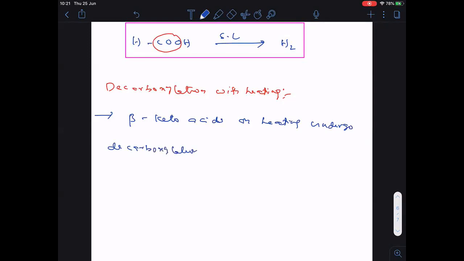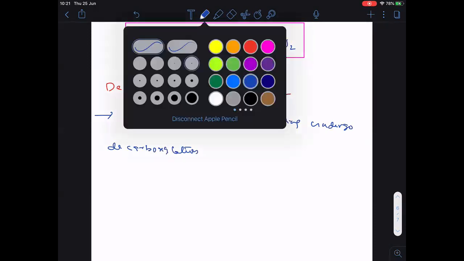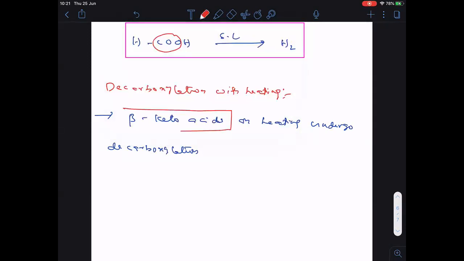Clear? So the important thing we have to know is beta keto acid. Beta keto acids undergo decarboxylation by heating. That means beta keto acids don't require any assistance of soda lime. Directly they will undergo decarboxylation only by heating.